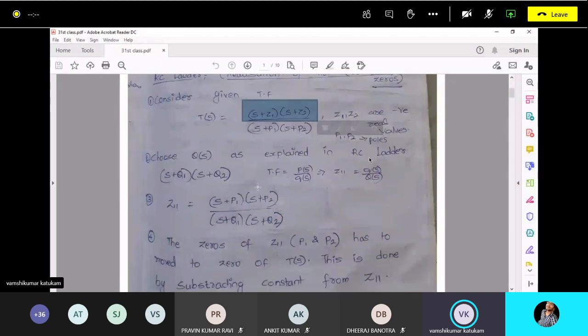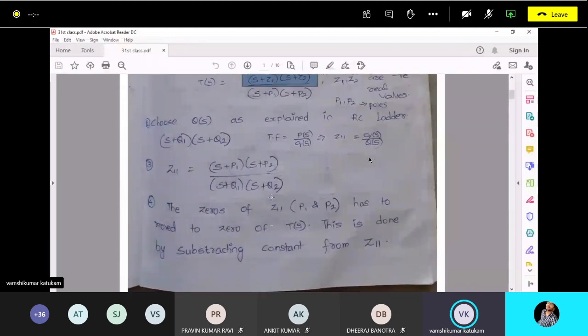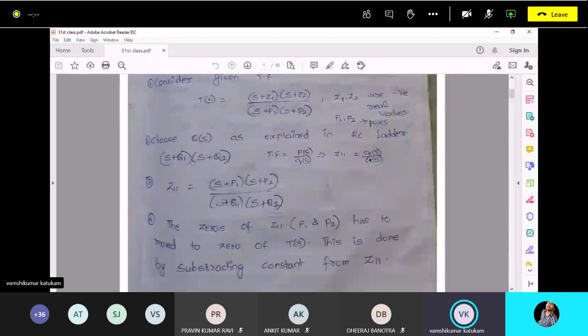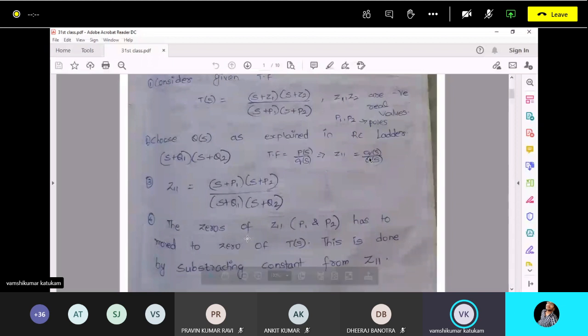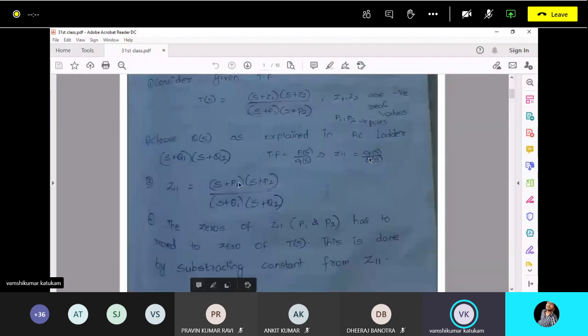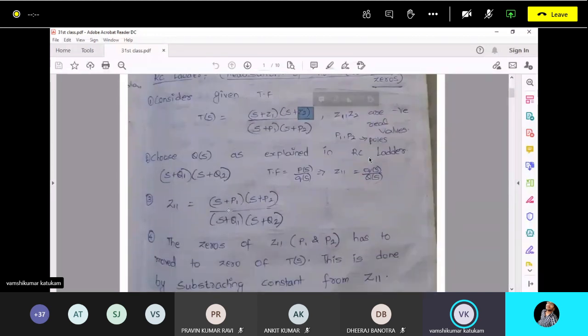So what we are going to do in this method is to realize this kind of transfer function. After this step, what we are doing is, what are the zeros of Z11? It is P1 and P2. Z11 is a driving point function. So zeros of Z11 are P1 and P2. Zeros of T of S are Z1 and Z2.